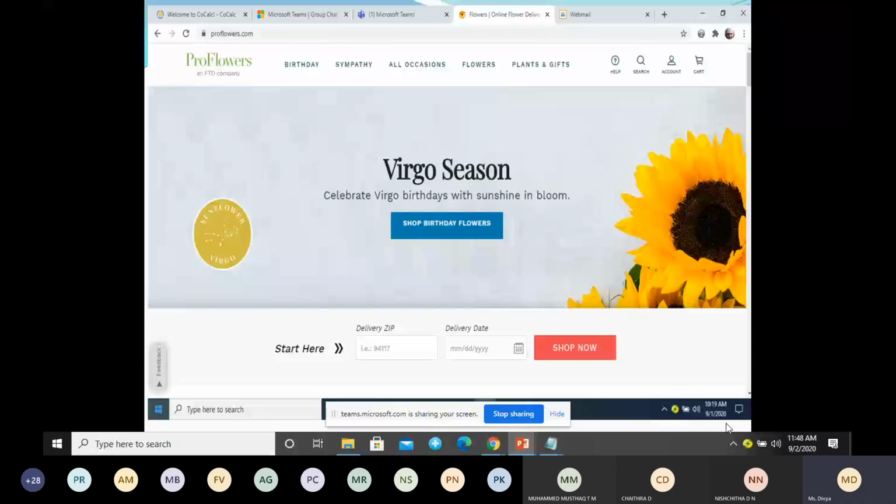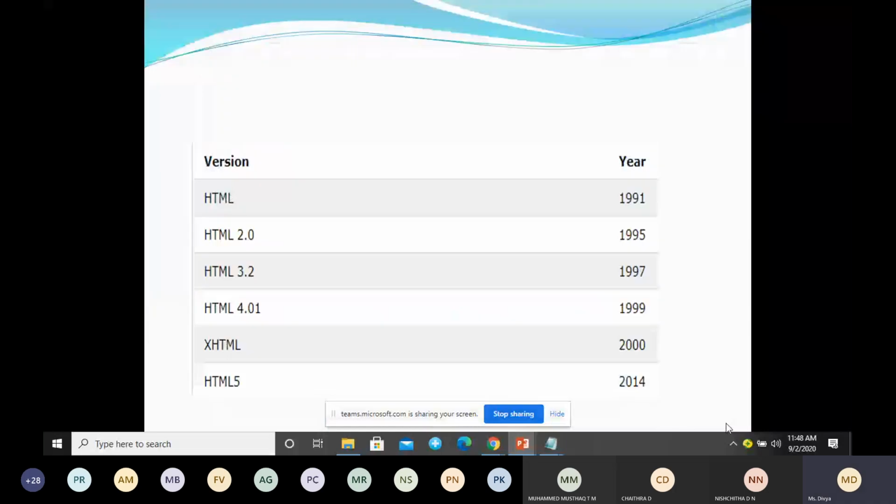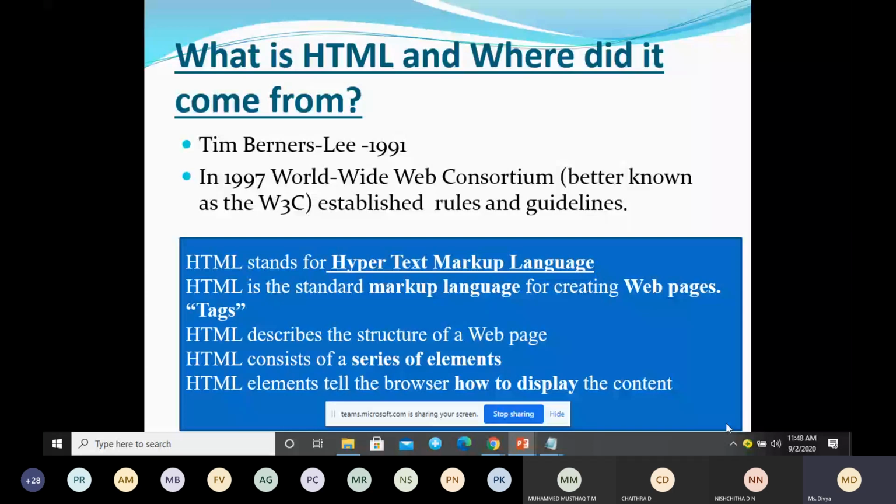See, don't touch the screen, okay, PPT. Don't move the slides.